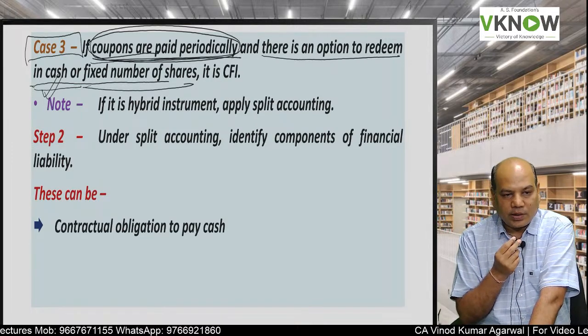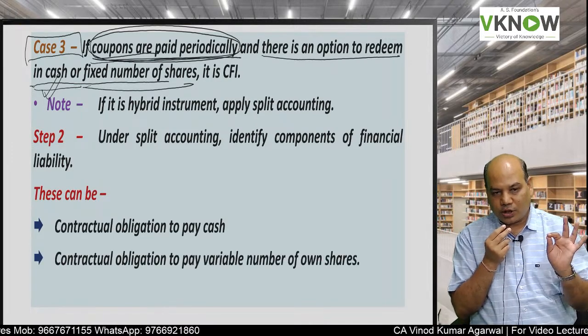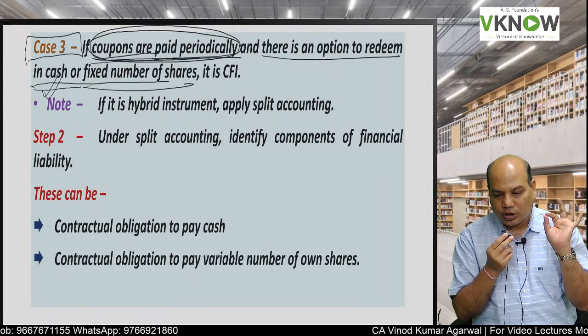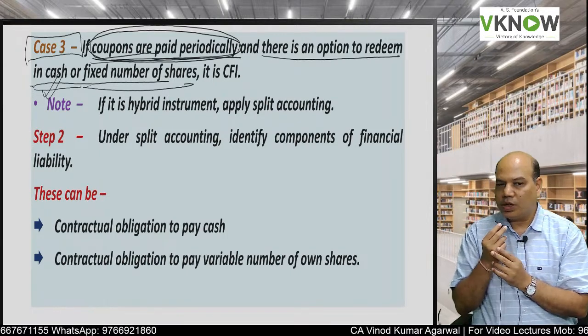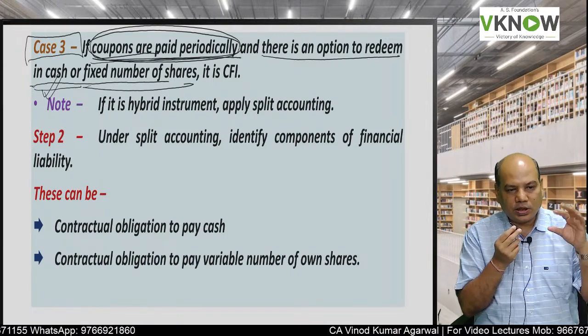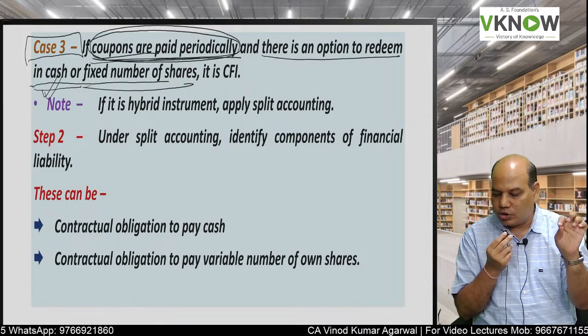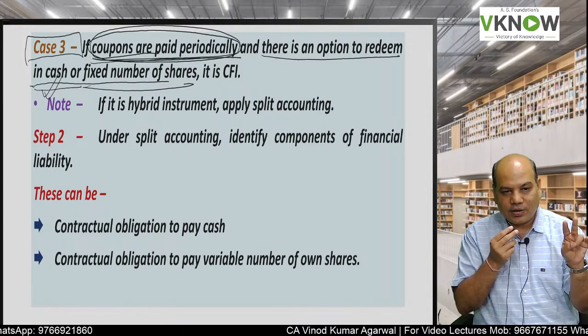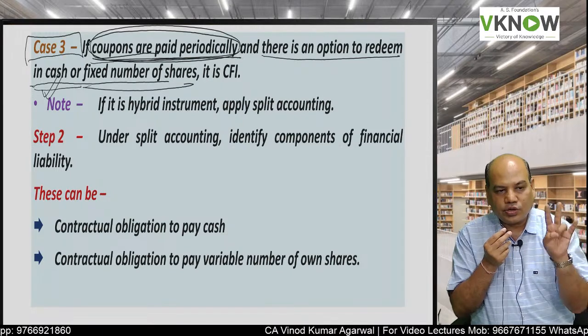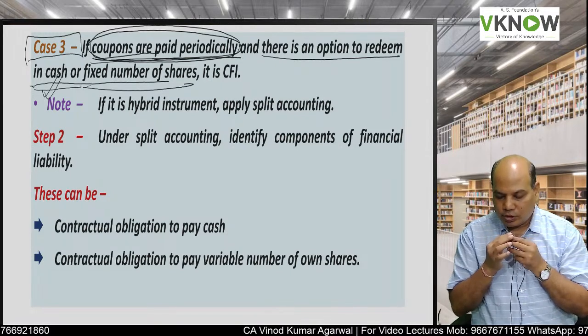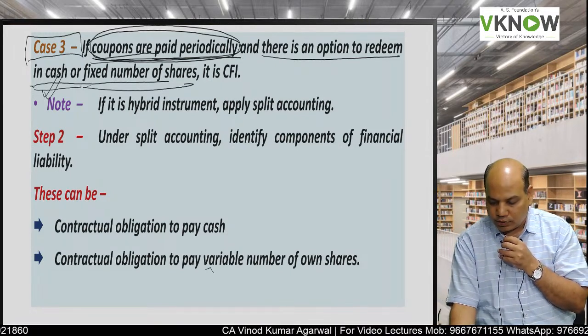To find out the liability component, I have to check what is the contractual obligation to pay cash. What is that amount of cash which we cannot avoid? Second, what is the contractual obligation to pay a variable number of own shares, variable.